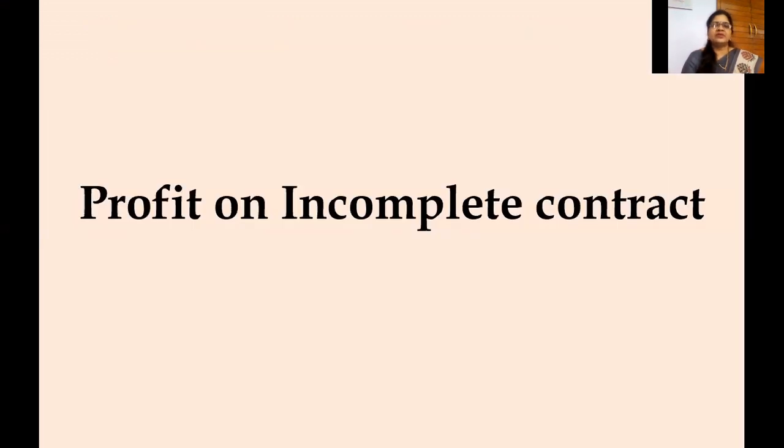Now let's see the profit on an incomplete contract. How do we calculate profit on an incomplete contract? Though the work is not completed, we have to calculate profit on such a contract. That profit on an incomplete contract is called notional profit, that is, imaginary profit.